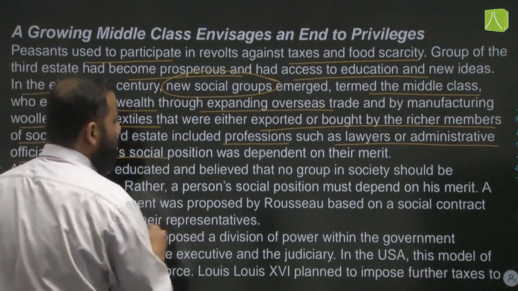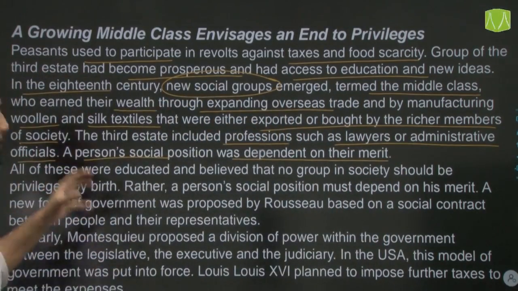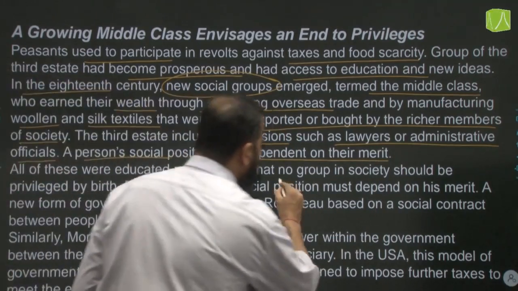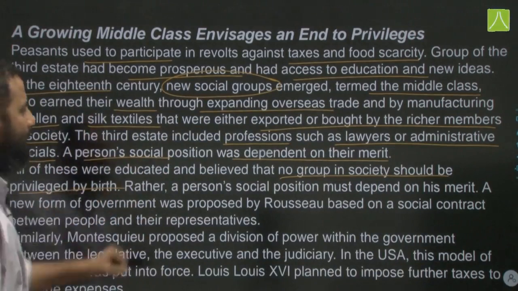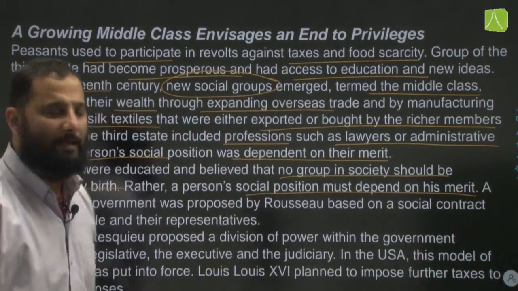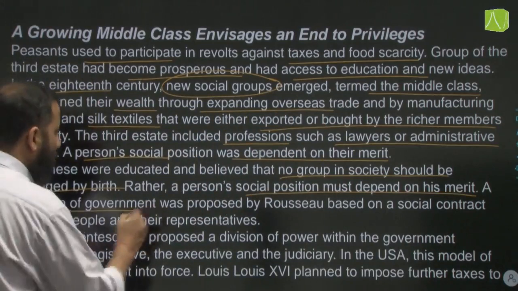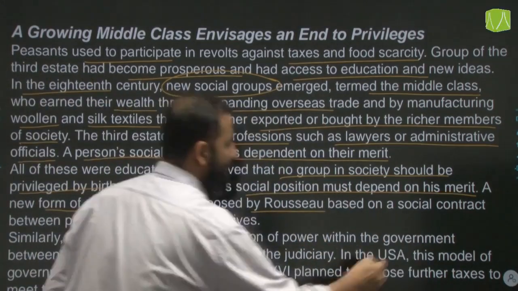A person's social position was dependent on their merit. All of these were educated and believed that no group in society should be privileged by birth. Rather, a person's social position must depend on his merit, that is, the kind of work he is able to do. A new form of government was proposed by Rousseau based on social contract, that is the name of his book also.